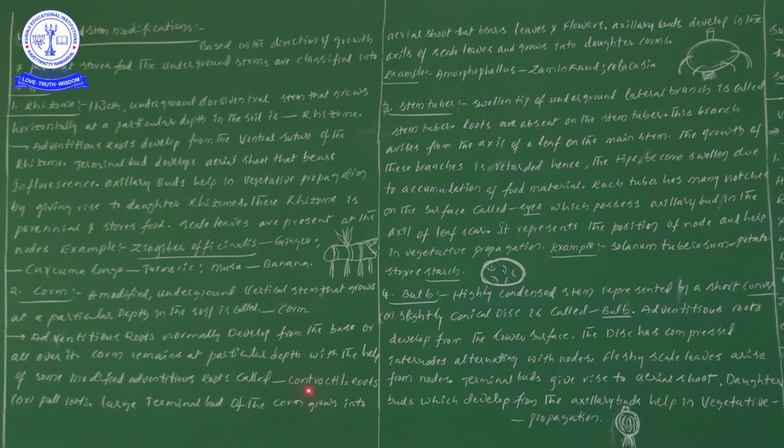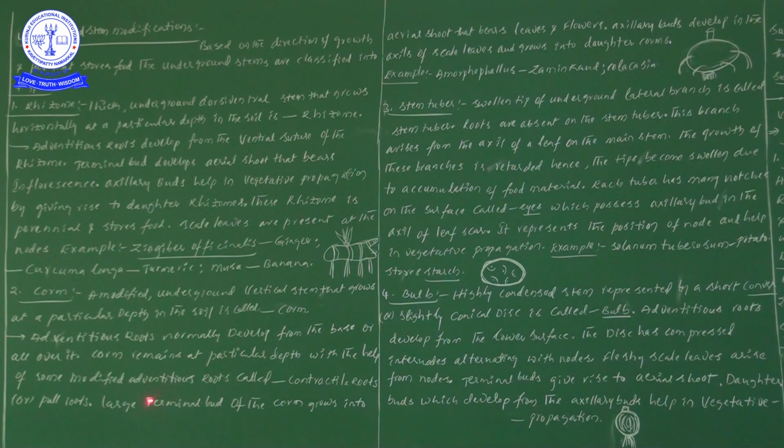Contractile, spelled C-O-N-T-R-A-C-T-I-L-E, contractile roots or pull roots. The contractile or pull roots help the corm remain at a particular depth in the soil. This point is very important from the NEET examination point of view. What did we learn? A corm grows vertically, and in it there are specialized adventitious roots, which we have named contractile roots or pull roots. That is the important case.